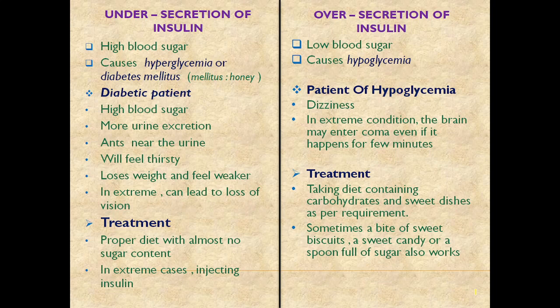Now there may be a question, suppose one question is given: which hormone increases the blood sugar level? You will say that glycogen increases the blood sugar level. Which decreases the blood sugar level? Insulin.